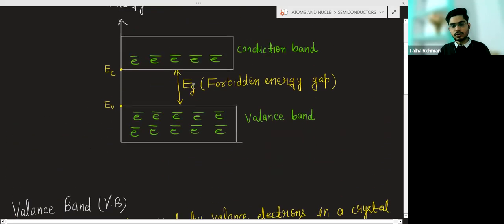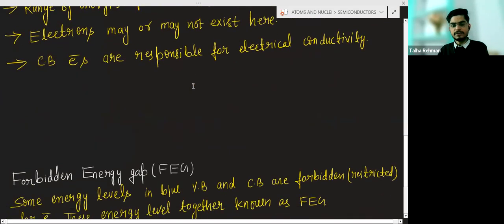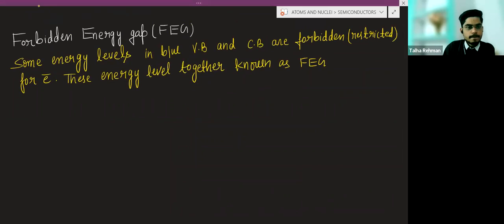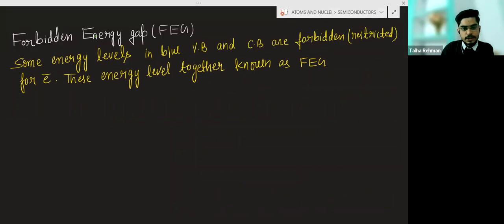And what is the value of the forbidden energy gap? Eg, the forbidden energy gap, is equal to EC minus EV.